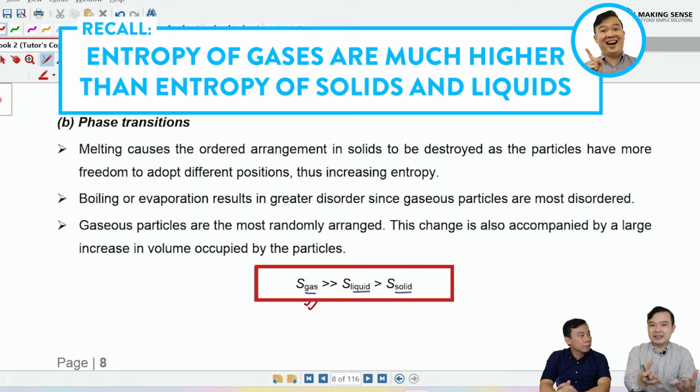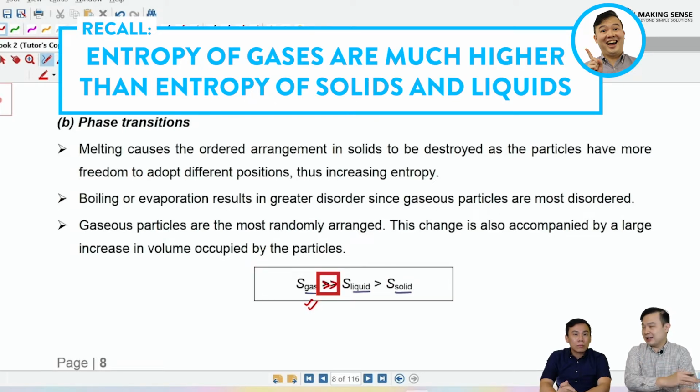I think the reason is pretty obvious, because gases are really random, they are really fast. When you compare it against the liquids and the solids, they are much more in an orderly state. So therefore, the entropy of the gas is much higher than that of the liquid or the solid.